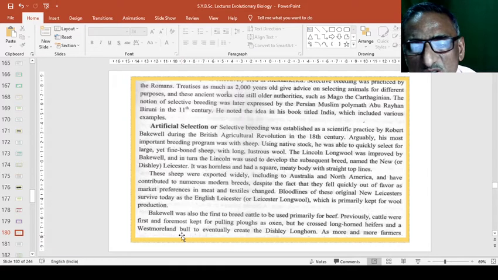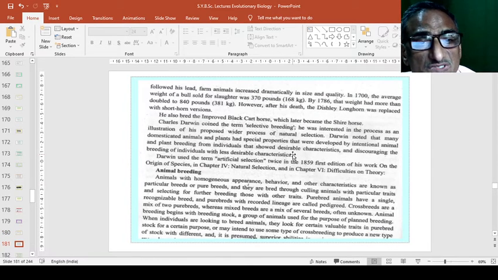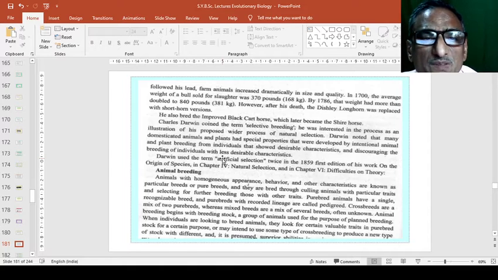Bakewell also was the first to breed cattle to be used primarily for beef. Actually, these animals are also used as food and also utilized as milk producing animals. So all these things are produced by this artificial selection and artificial breeding.